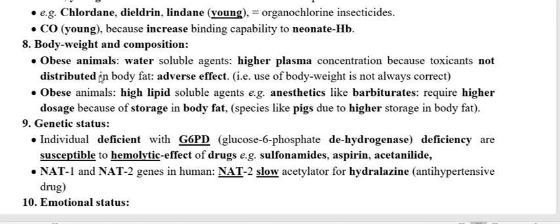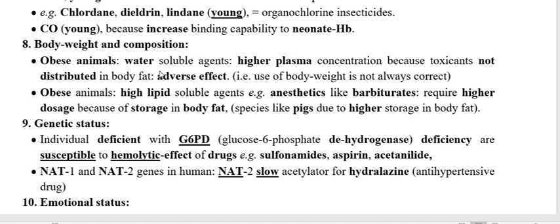Take another, just opposite example. If a drug or toxicant is water soluble, then in an obese animal, more fat and less water is there. So a higher amount of the drug, toxicant or xenobiotic will be found in the plasma, and it is going to produce more toxicity.